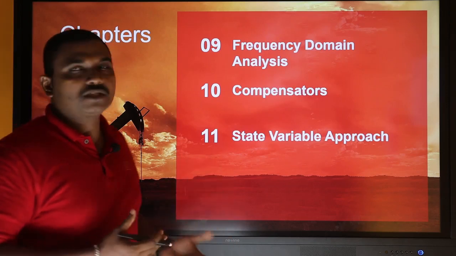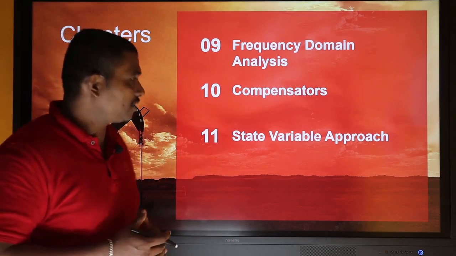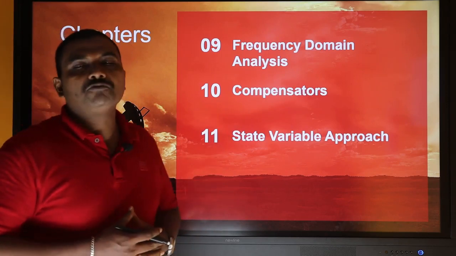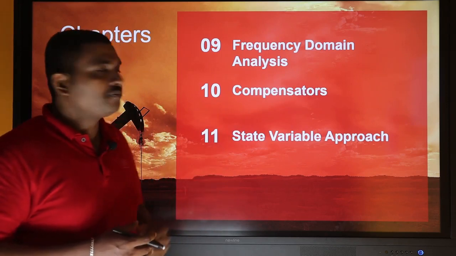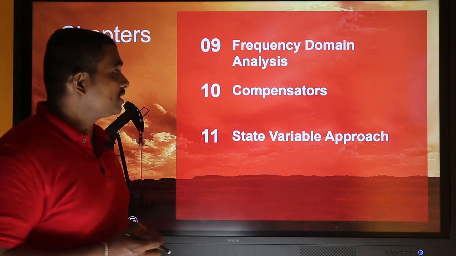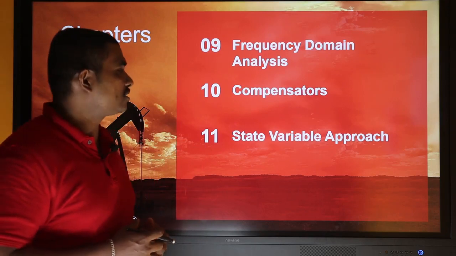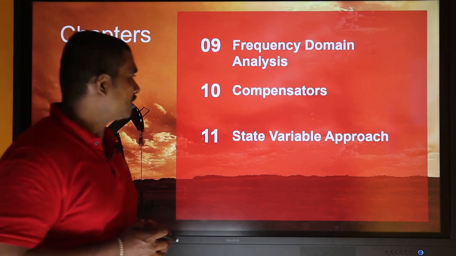So what are compensators? Compensators actually compensate for the variation of the characteristic of the system. This is the same format as the compensation theorem that we discussed in network analysis. So compensators are actually devices which provide compensation to the variation of characteristic.